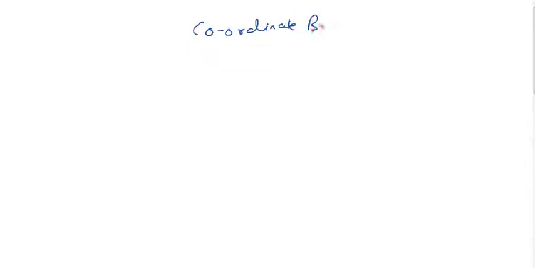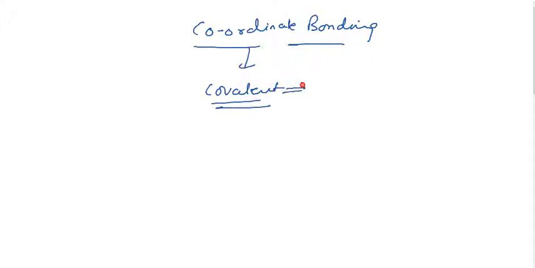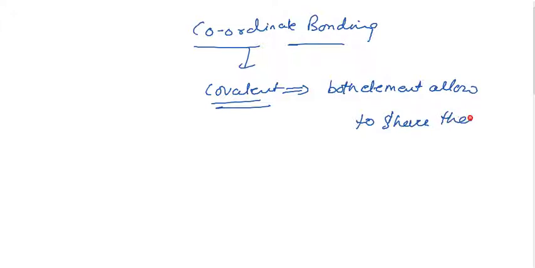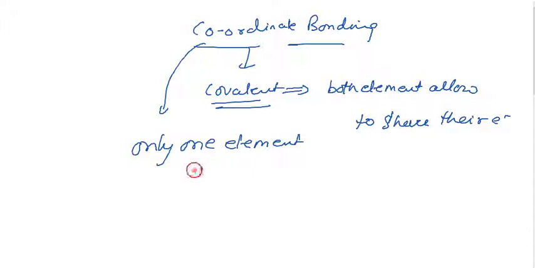Coordinate bonding is related to the covalent part only, but in covalent bonding both elements are allowed to share their electrons, while in coordinate bonding only one element is allowed to share its electrons.